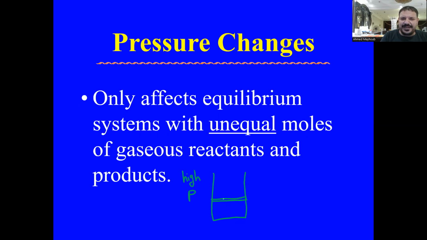If this is a piston and it's plugged in, the molecules have less volume to do the reaction. So high pressure means small reaction vessel or small volume, but low pressure means big volume.